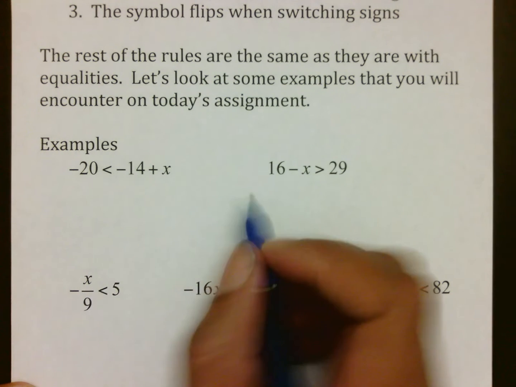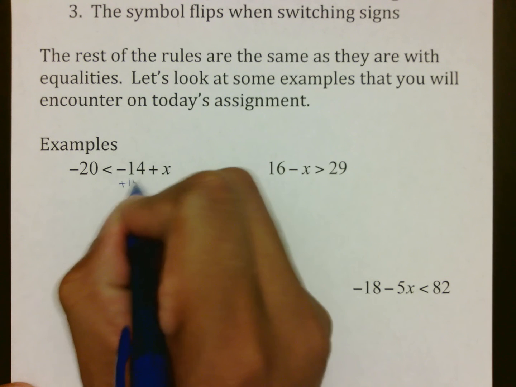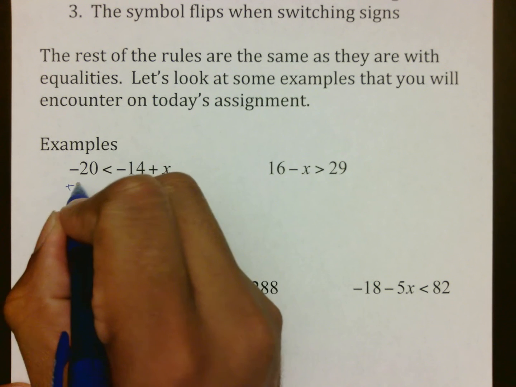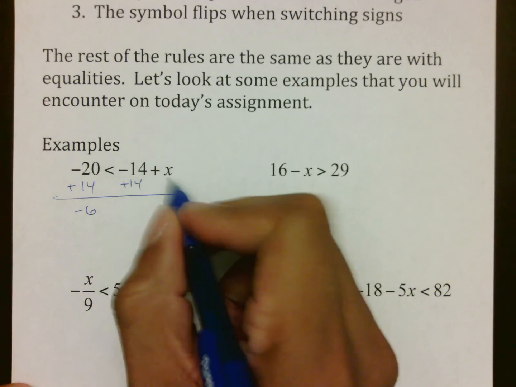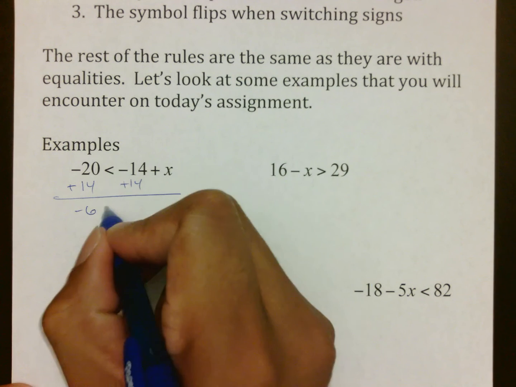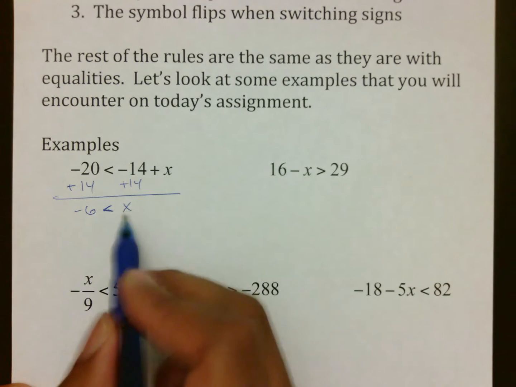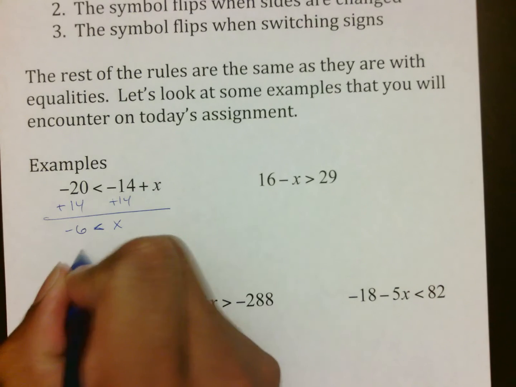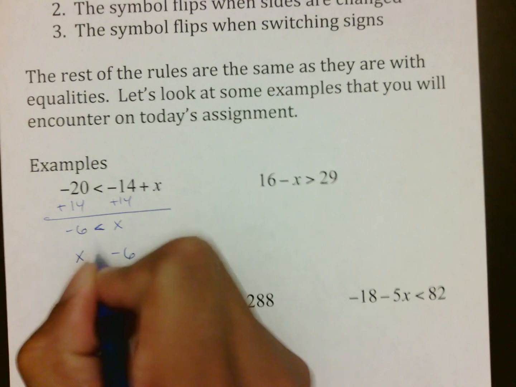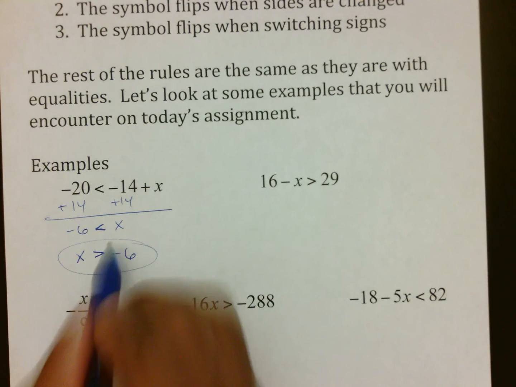Here, in this case, x is on the right. Everything is simplified. We're going to add 14 to both sides. Negative 20 plus 14 is negative 6. Notice I didn't do anything to change my x, so the sign just stays the same. And then x comes down. The only thing is I cannot stop, as rule number 1 says, with the variable on the right side. So what I have to do is bring my x over, bring my negative 6 over, and flip the sign. That is what we have to do on that question.